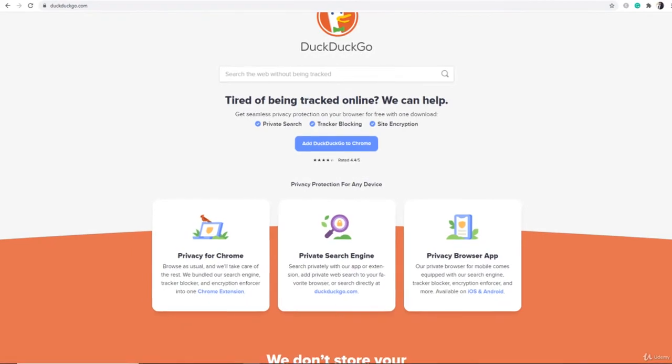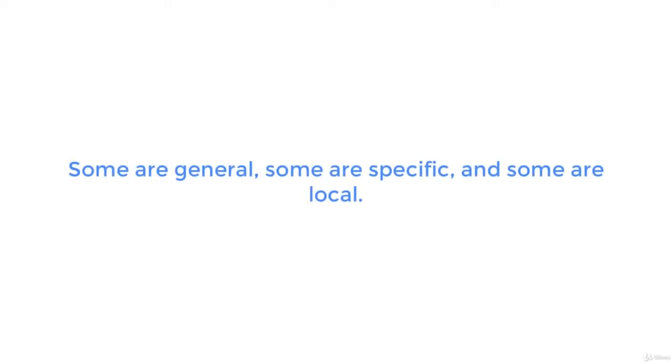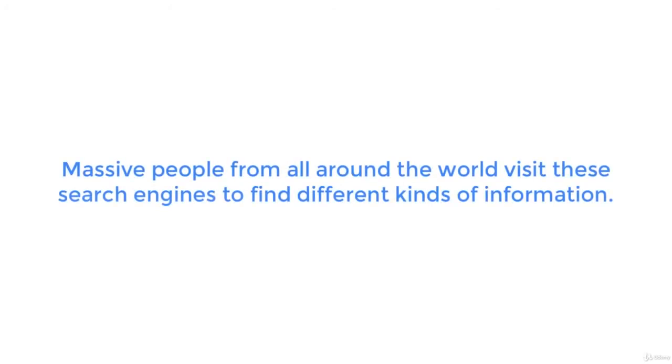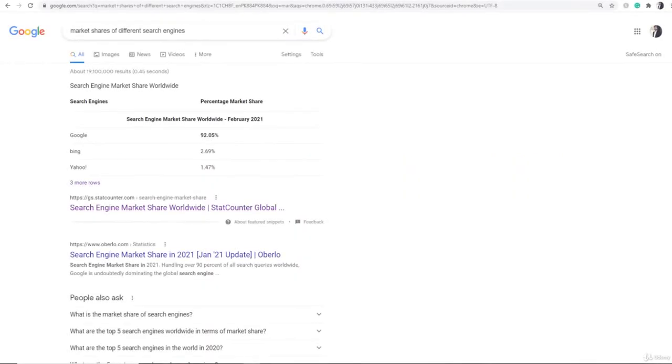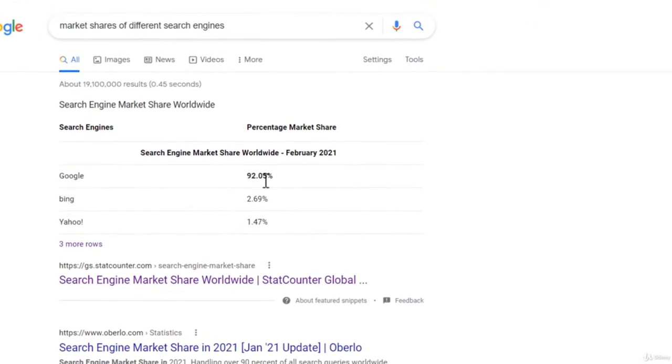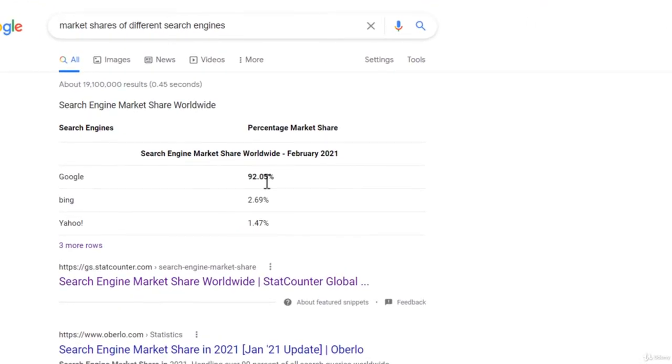These are some kinds of search engines. Some are general, some are specific, and some are local. Massive people from all around the world visit these search engines to find different kinds of information. But if we look at the market shares of different search engines, Google has a market share of 92.05%, which is much greater even if we combine all other search engines' market share.